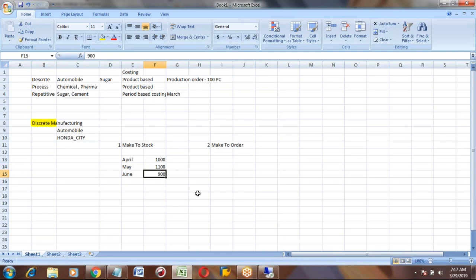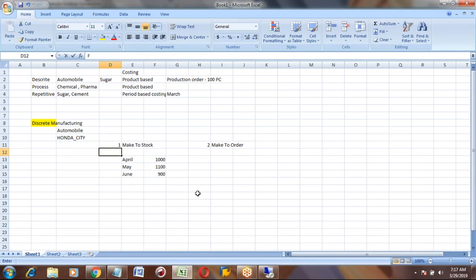In June, people will not buy the product as much, so you can produce 900. Like this, based on your assumptions, you will put some target quantities. This is called the forecast.